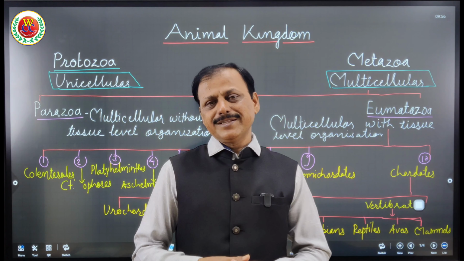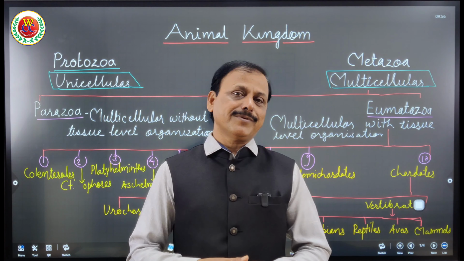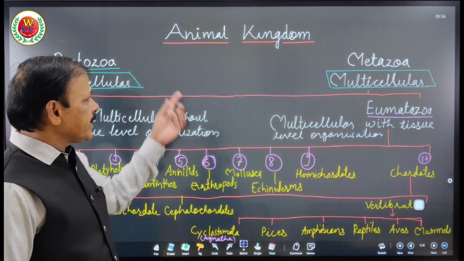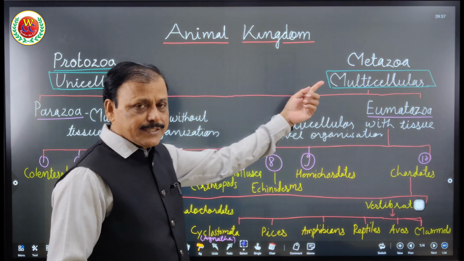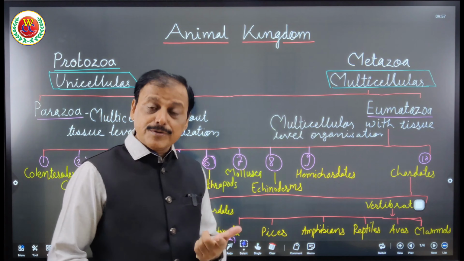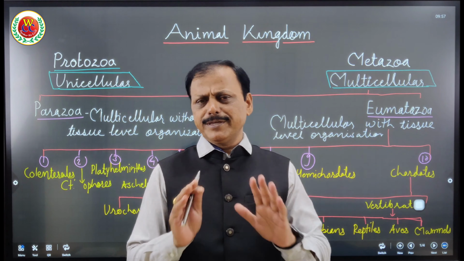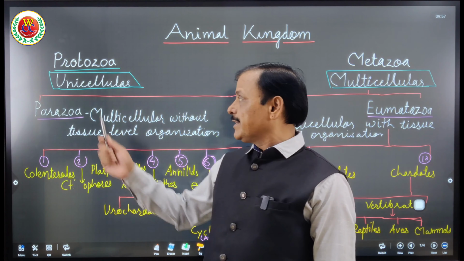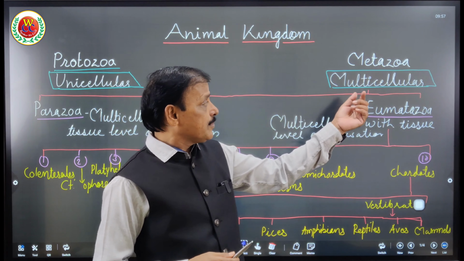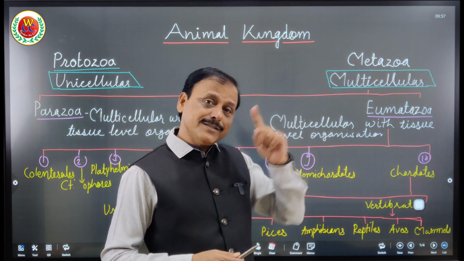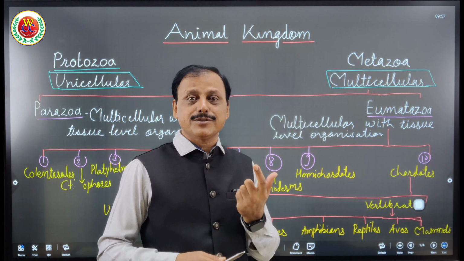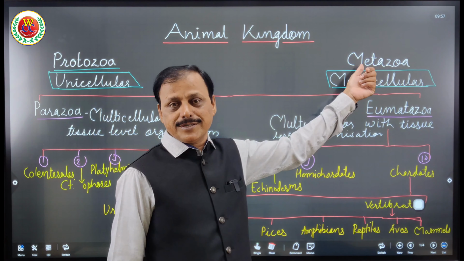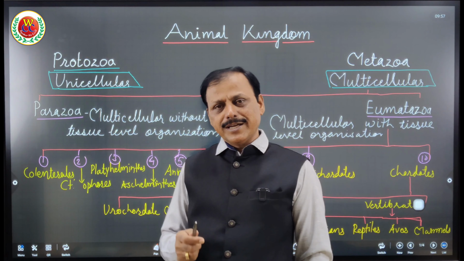So let us begin with the classification chart, how the whole animal world is being classified. This is the chart that I have prepared here, so you can understand that the whole animal kingdom is divided into two major groups, unicellular animals and multicellular animals. This is very easy to understand. The term used for unicellular organisms is protozoa, and for multicellular organisms, metazoa. So please remember, in NEET a question can also be an application of knowledge. So you must know that the group of multicellular organisms is known as metazoa, and unicellular, as you know, is protozoa, as you are familiar with